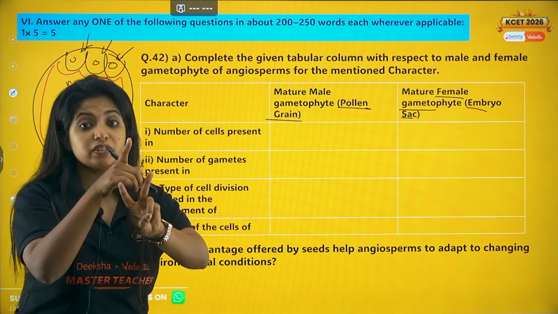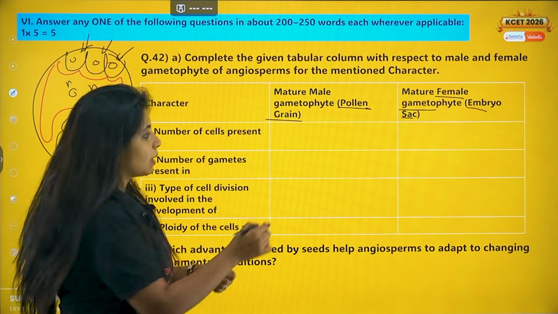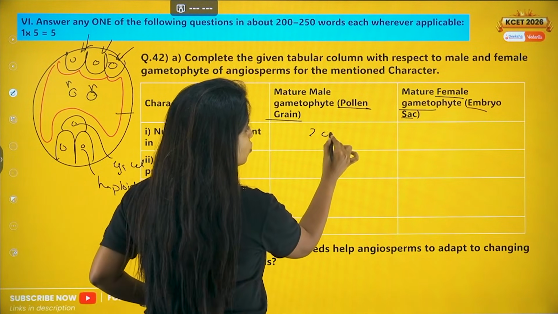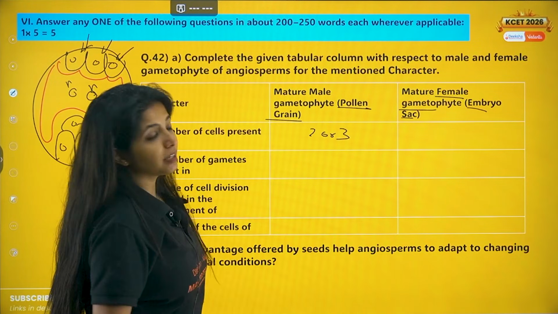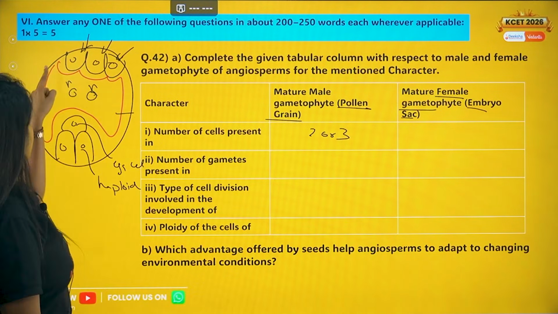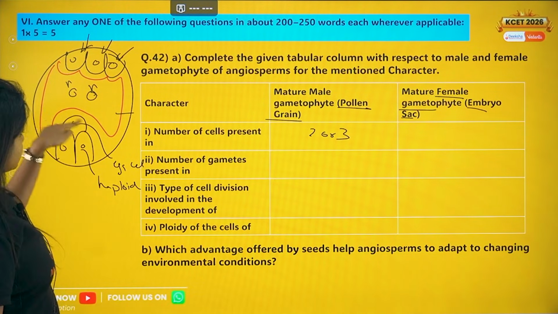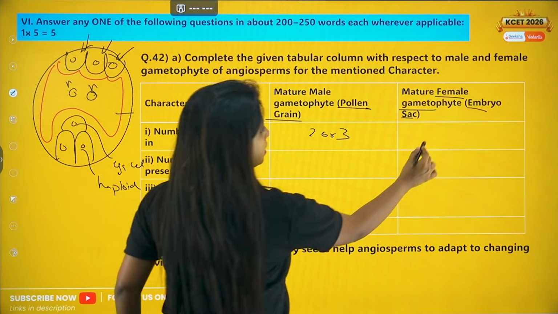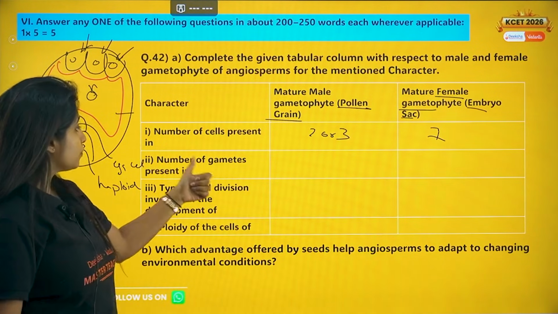So 2 gametes plus vegetative, 3 cells are there. So either it can be 2 or it can be 3. Now mature female gametophyte, in that how many cells are there? 1, 2, 3, 4, 5, 6, and this is the 7th cell. 7 cells are there.